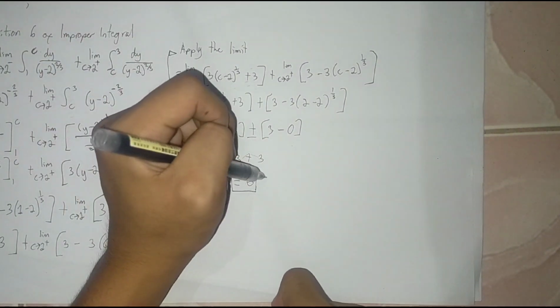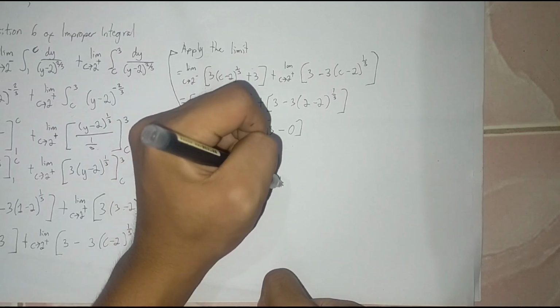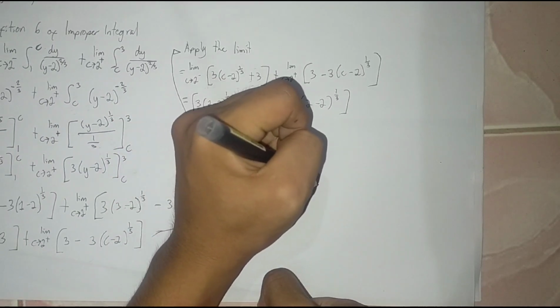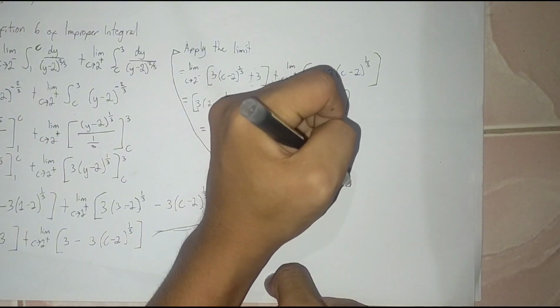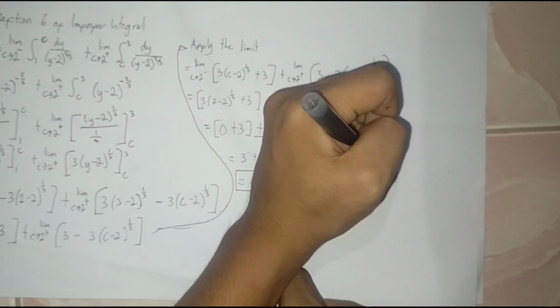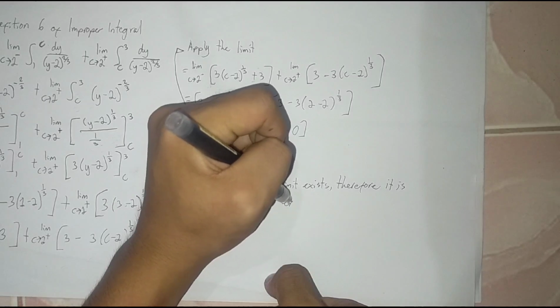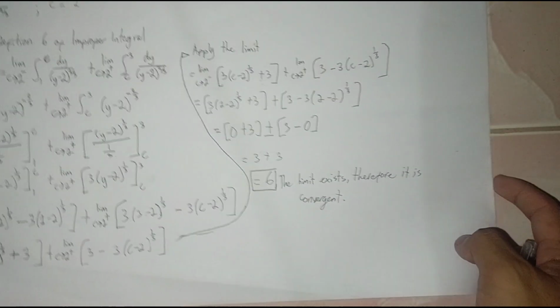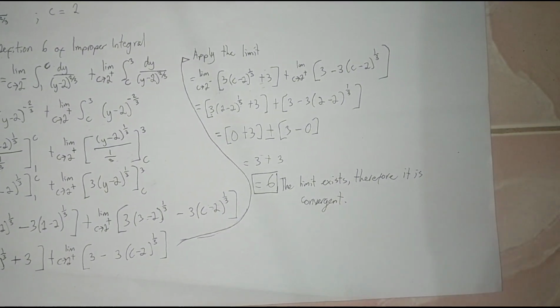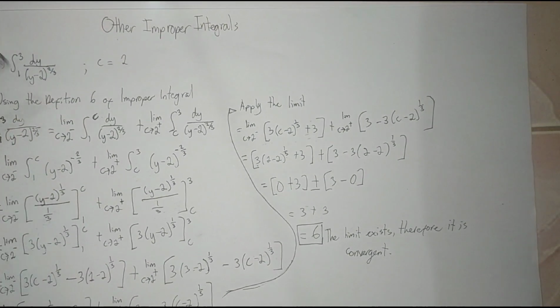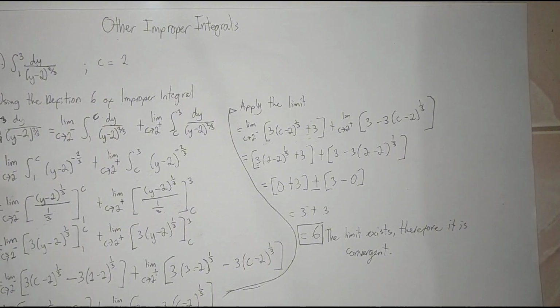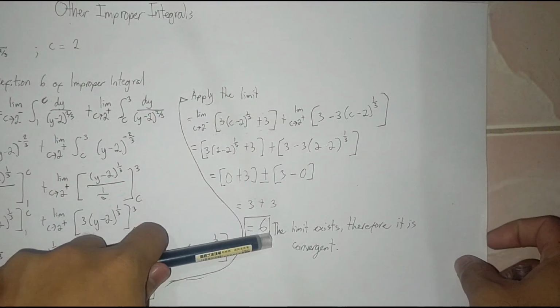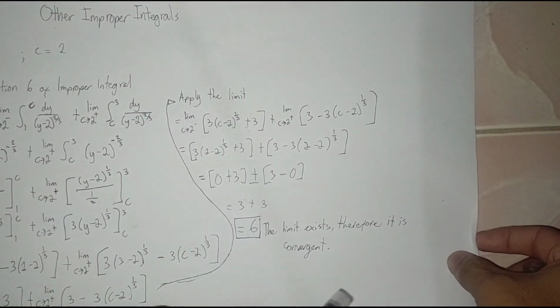Therefore the limit exists. Therefore it is convergent. So the limit of this integrand, dy over the quantity of y minus 2 to the power of 2/3 from 1 to 3, is 6. The limit exists, therefore it is convergent.